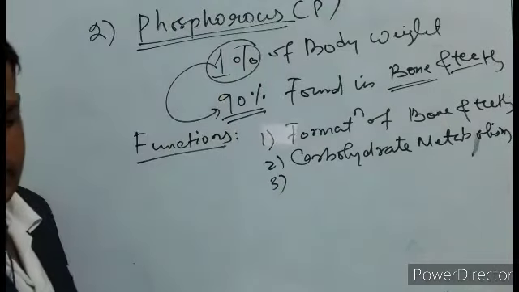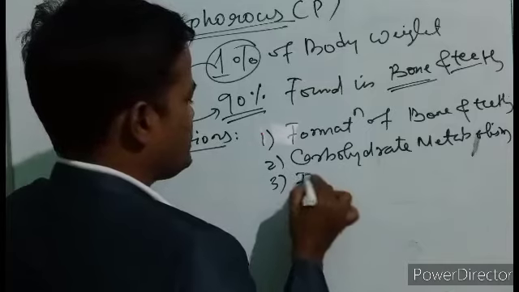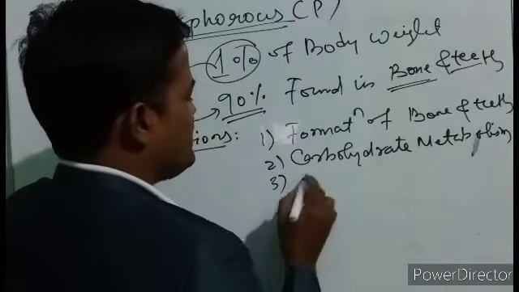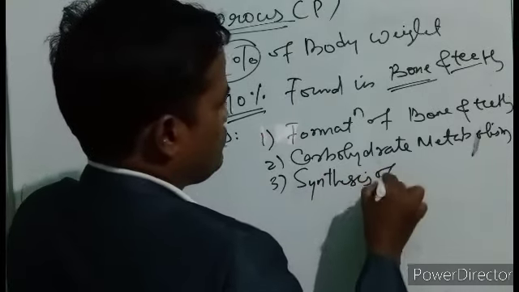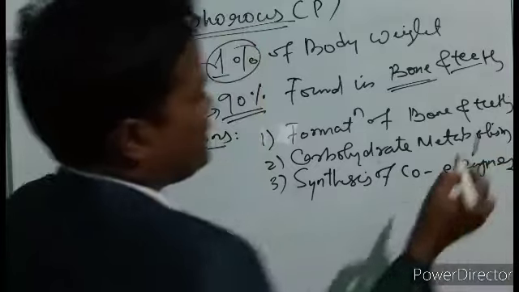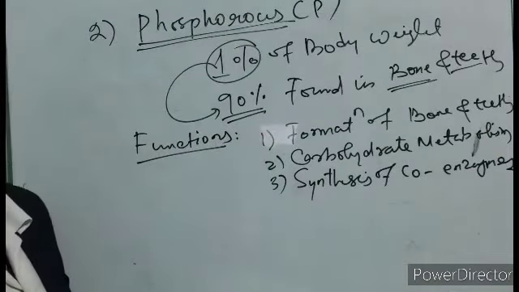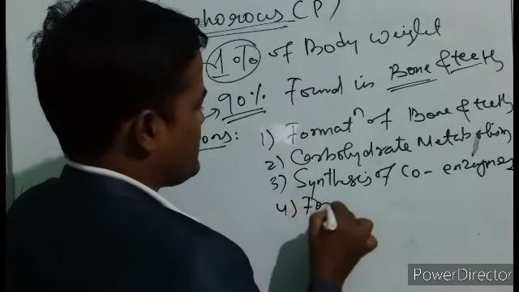Number three is synthesis of certain coenzymes, and also formation of nucleic acids.